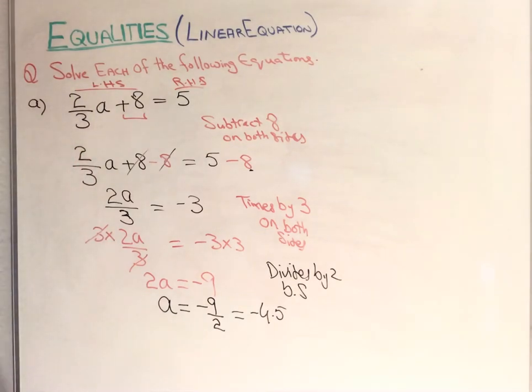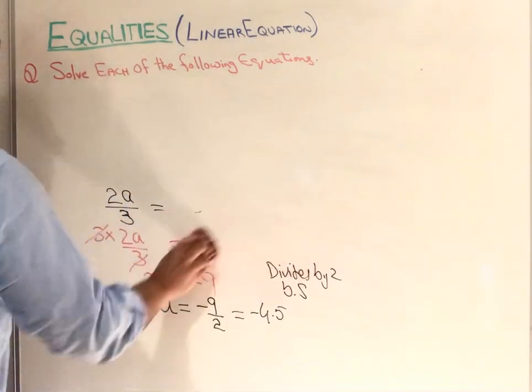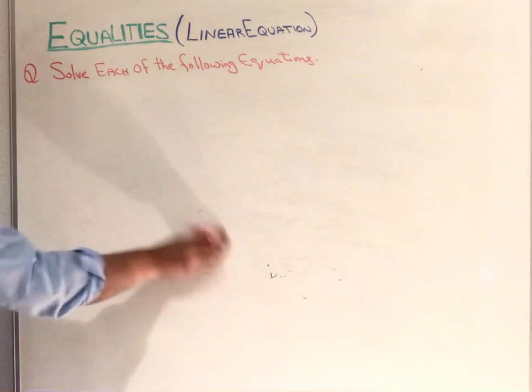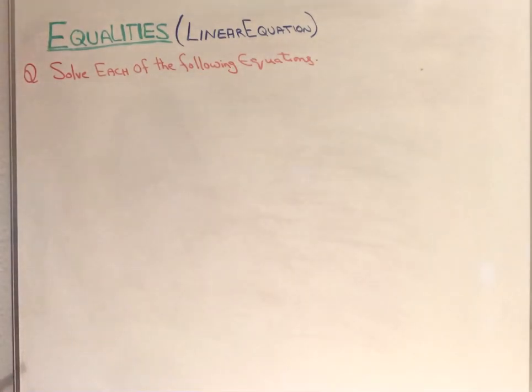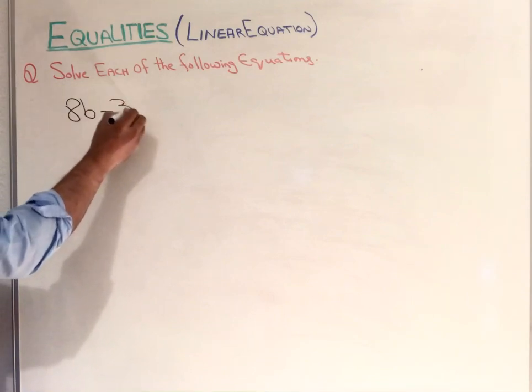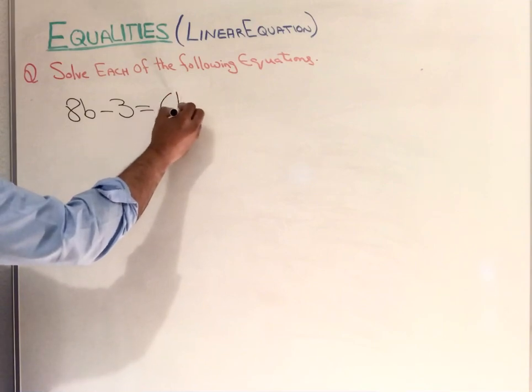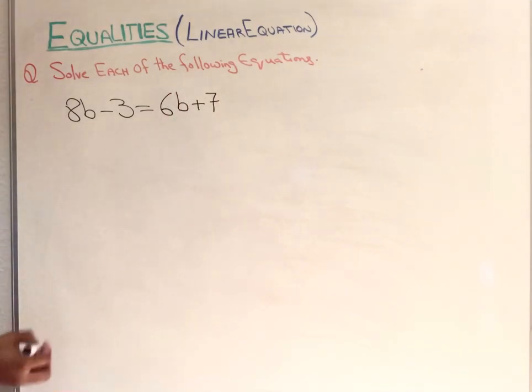So now we are moving to the second one. The second question says 8b minus 3 equals 6b plus 7.